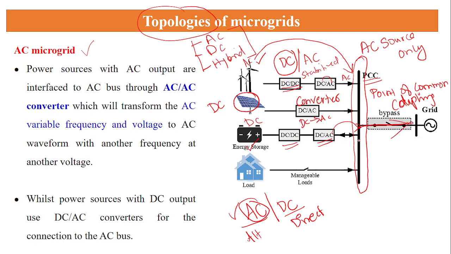So whatever energy we generate, according to the AC point of common coupling, this is the AC source point of common coupling. We need to convert all the energy into the AC form. If I am generating a DC supply, no matter, I have to employ a DC converter to AC converter. We need to convert the supply from DC to AC, and I need to send only AC supply to the point of common coupling. This is called an AC microgrid.